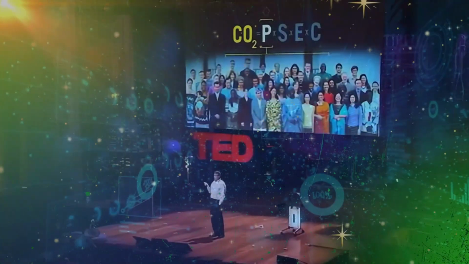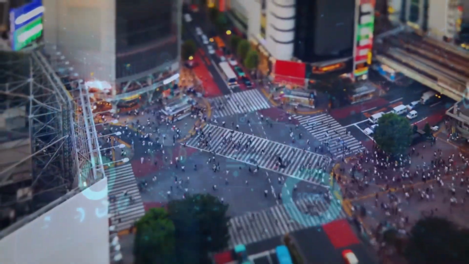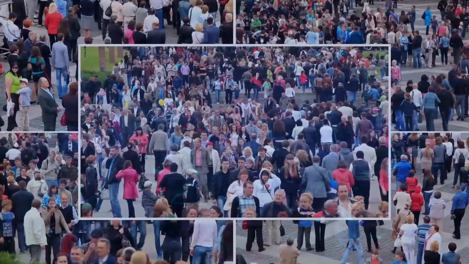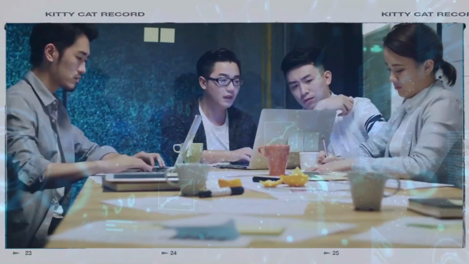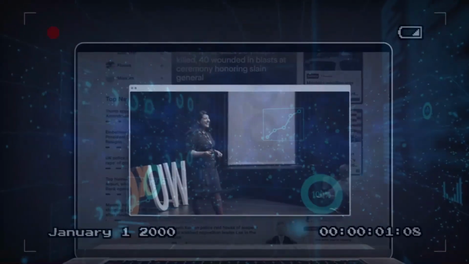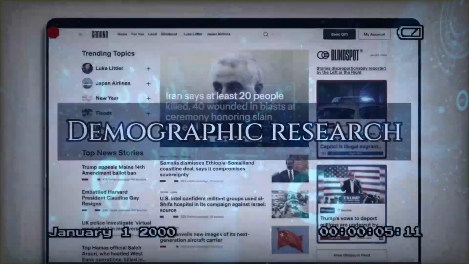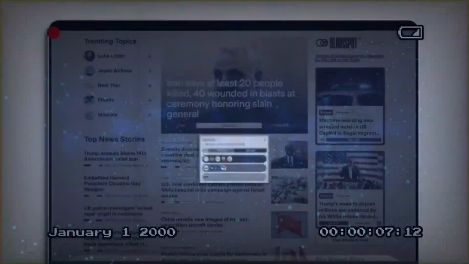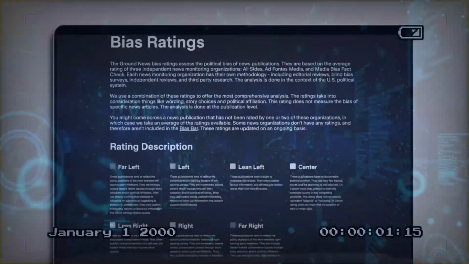What do demographers do? Demographers study the changes in the current structure of society. Among other things, they try to find out what the current birth rates are. In addition, the age distribution is analyzed, and it is looked at how many people are emigrating or immigrating. Demographic research also examines how the proportion of women and men in a country is distributed. Another key point is that the age of the people is examined.